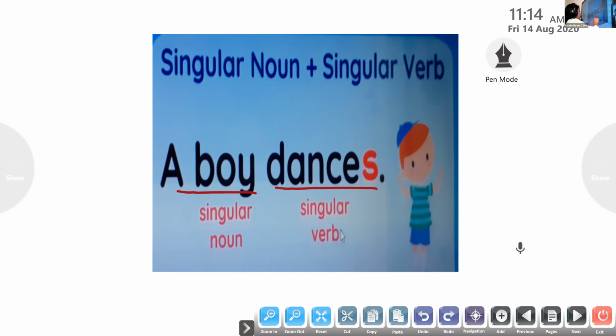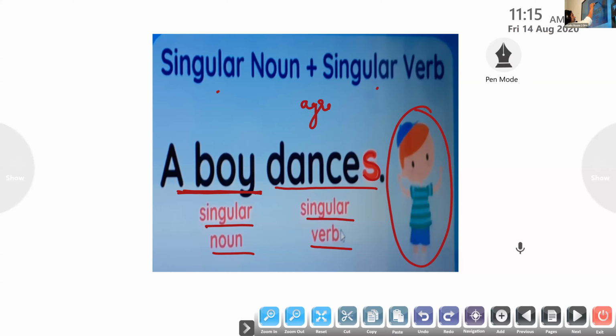So, you can see a boy there. It is a singular noun. Here a boy, a singular noun, should agree with the verb. To the verb we add S, that is the singular verb. Both the singular noun and the singular verb agree with each other. So we need to know that. Singular noun, we already know we don't have S, but to the singular verb, we need to add an S. S sound, singular S. Okay, clear? You need to learn only this.